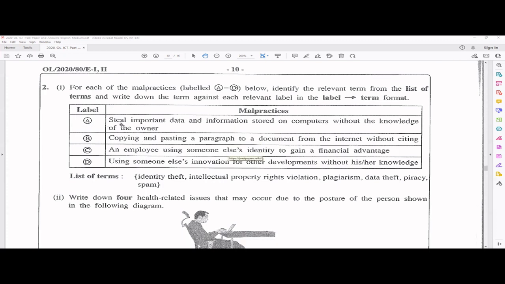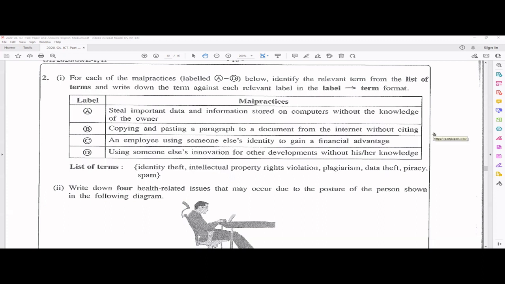A is steal important data and information stored on computers without the knowledge of the owner. So you're stealing information, isn't it? So it is actually data theft. So you have to write A, put an arrow, and write data theft. Next one. B, copying and pasting a paragraph to a document from the internet without citing, right? So if you go and see identity theft, intellectual property rights violation, plagiarism, right? So yes, that's the answer.